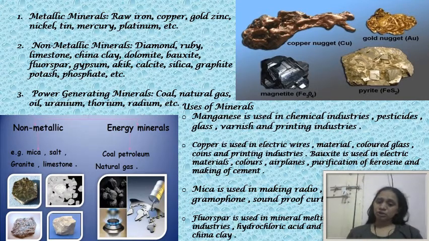Okay, now the non-metallic minerals are diamond, ruby, limestone, china clay, dolomite, bauxite, fluorspar, gypsum, and akik is actually gems. If you will see, the different kinds of stones that we especially wear in rings are called akik, calcite, silica, graphite, potash and phosphate. So these all are categorized under the non-metallic minerals.